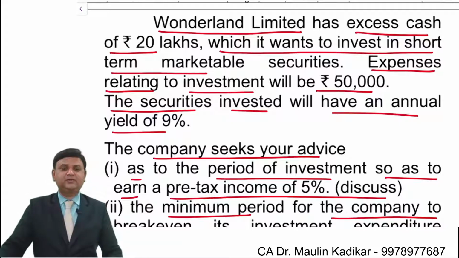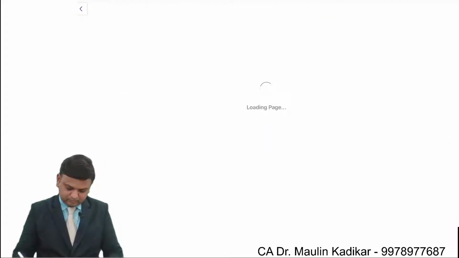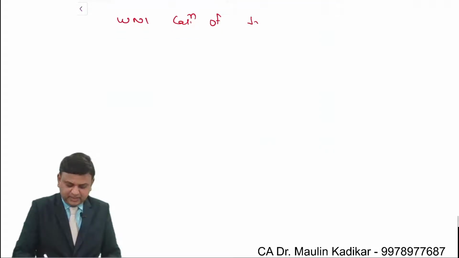Everybody try to answer the first part of the question. Sure. Write an answer. Working note number 1. Calculation of income required.